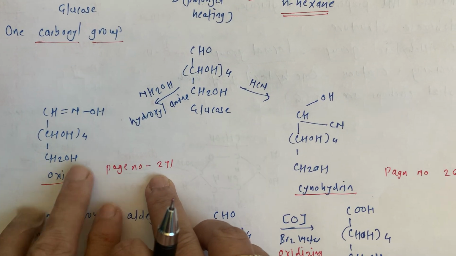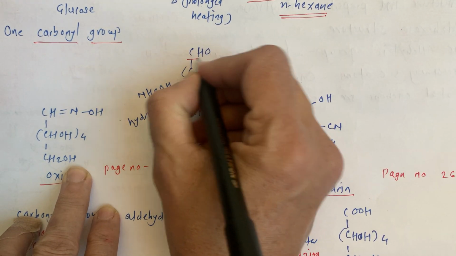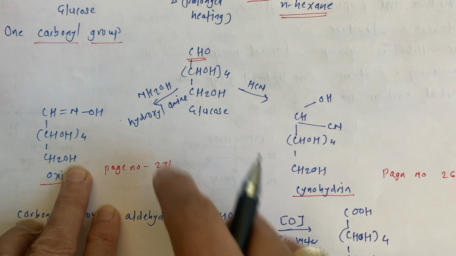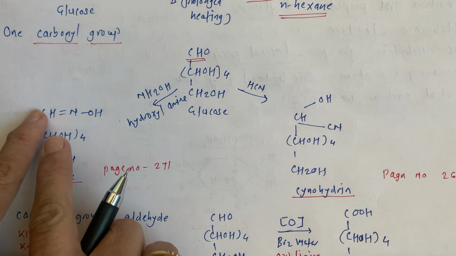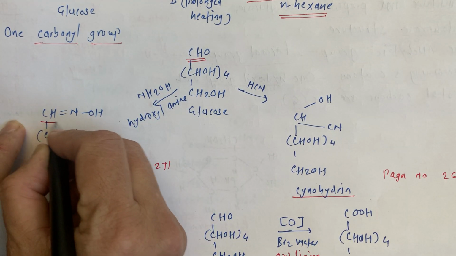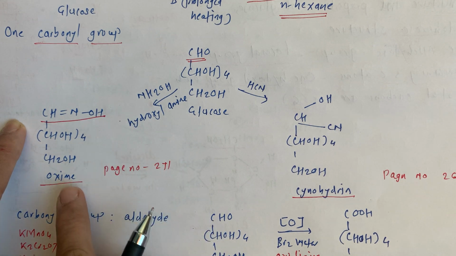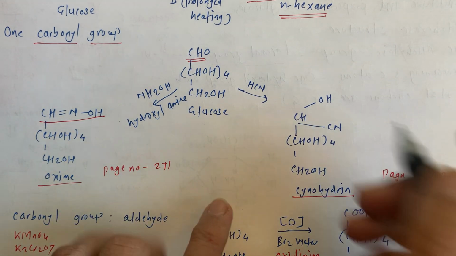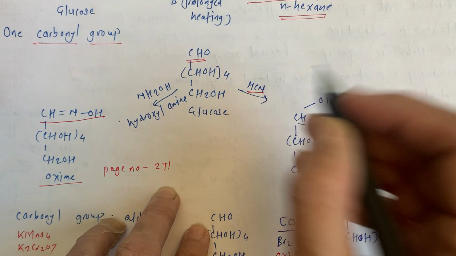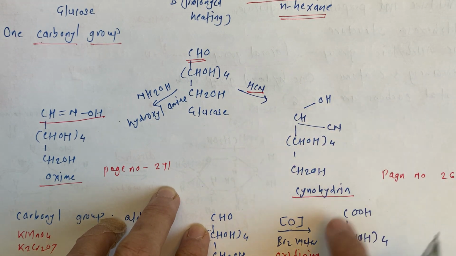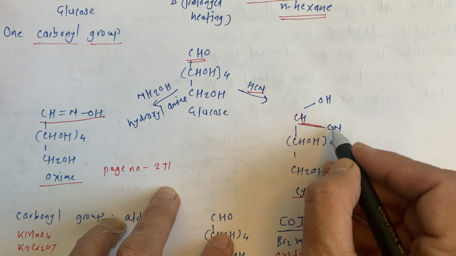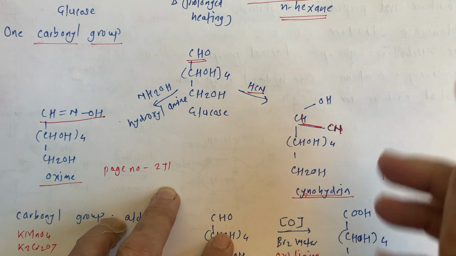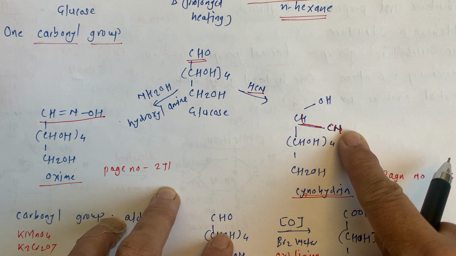So, what is going to happen? See, this aldehyde group is treated with hydroxylamine and there is formation of oxime. While with HCN, there is formation of cyanohydrin, CH attached to the cyanide group. This CN is attached to the carbon.